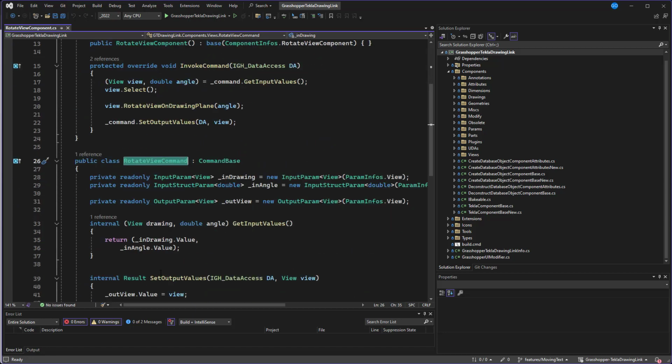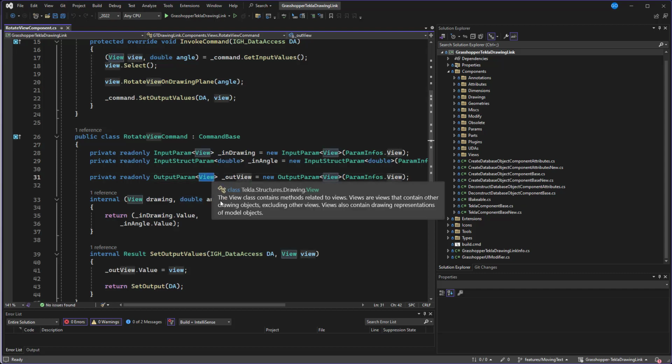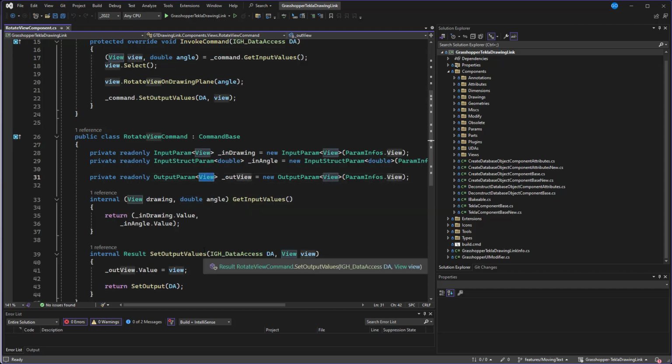And those commands is a kind of framework written for this project, where you specify what are you expecting, what the user is allowed to provide. So here, user has to provide two different parameters, the view and some value for the rotation. And as a result, it will get the view after the operation.